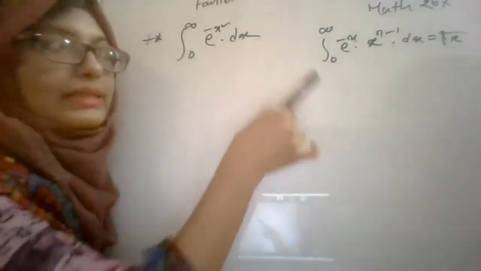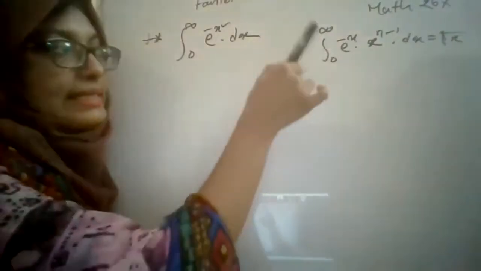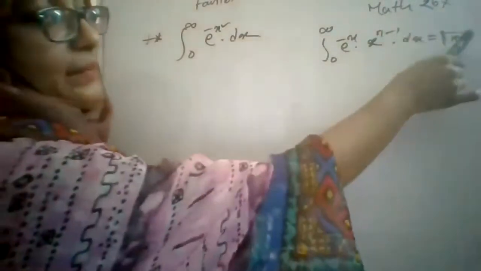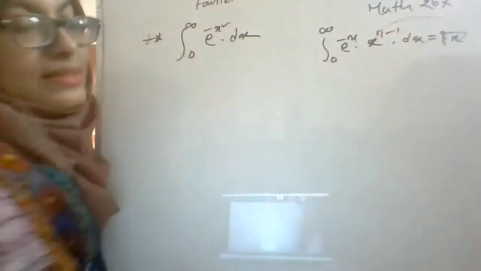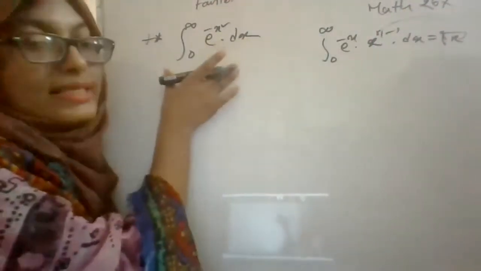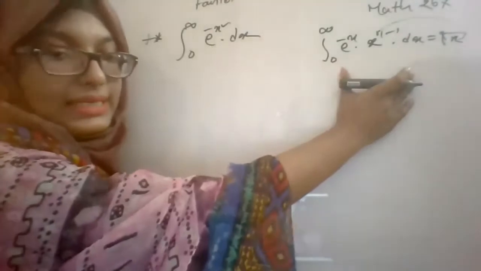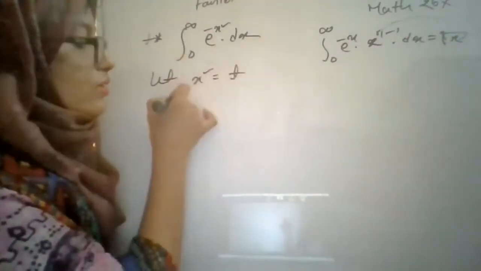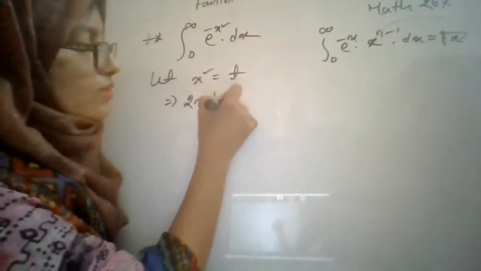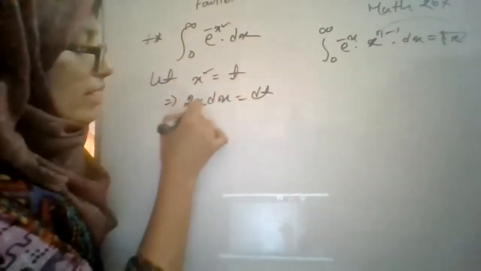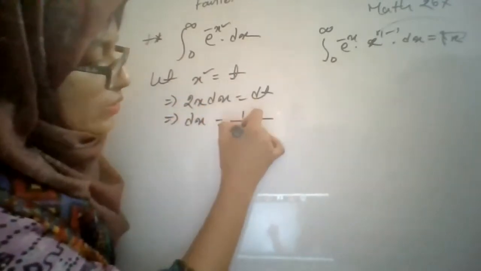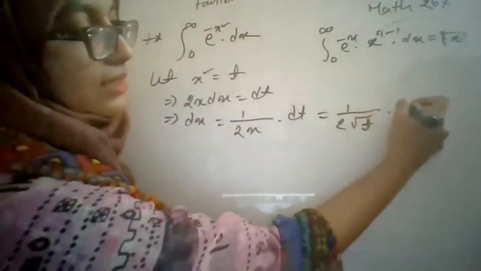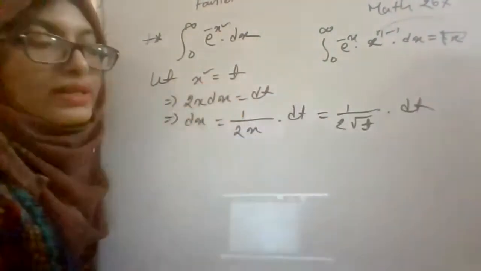This improper integral is equal to gamma n, and here the expression is e to the power minus x, x to the power n minus 1 dx. And gamma n, this n is obtained from this. For proving these properties, we will use this definition. I first consider that x square is equal to t. So differentiating, 2x dx will be dt, so your dx will be 1 by 2x dt, and from here it will be 1 by 2 root over t into dt, since x is equal to root over t.